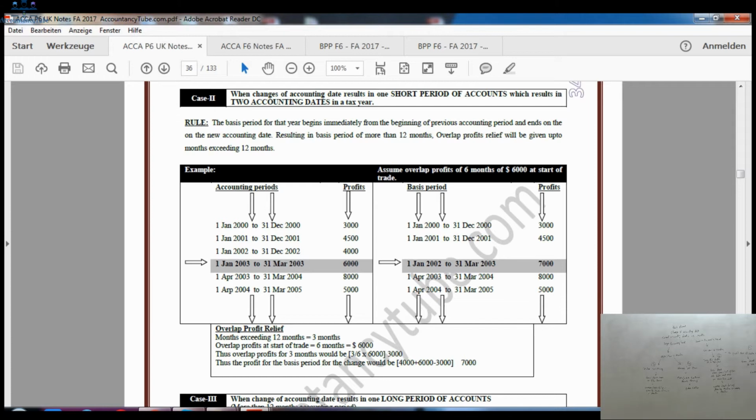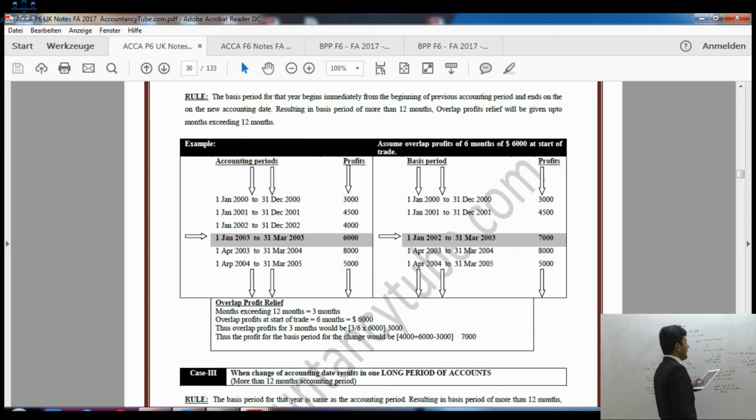Right? Now if you come to the second case, which is on the next page, page number 33, when change of accounting date results in one shorter period of accounts. Again, it has resulted in a shorter period of accounts, which results in 2 accounting dates in a tax year. So it was so short that there were 2 accounting dates in a tax year. Now if you look at the board, this case here, as I said, 2 accounting dates ending in one tax year. Now forget the rule for now, just read the example first.